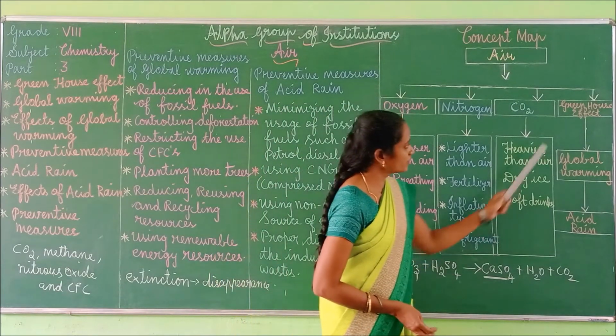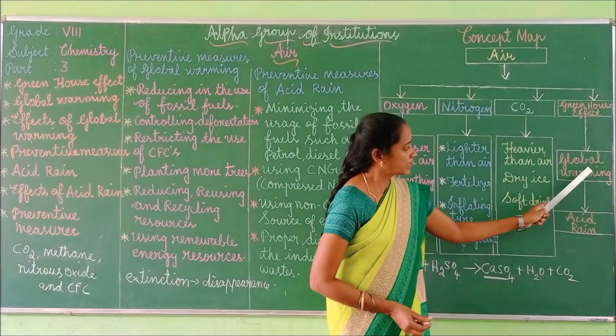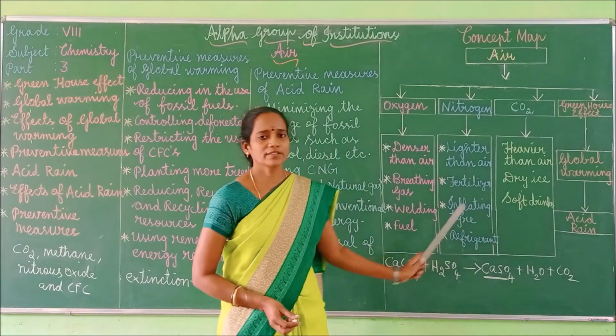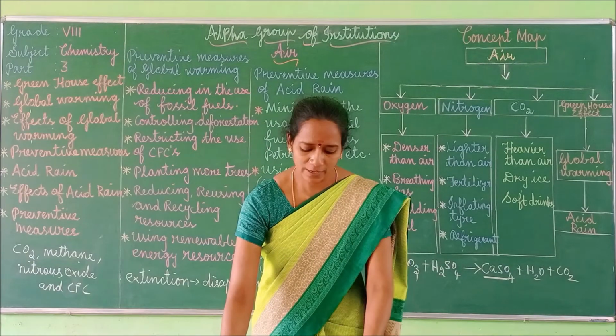Okay, so next one is the greenhouse effect. It leads to global warming. Finally, it leads to acid rain. Okay, so this is the concept map, and take your book, children.